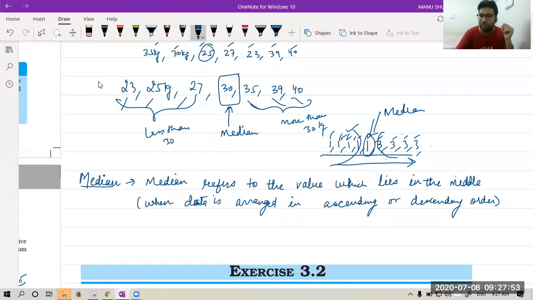Now let me make it different. If I make it like this, 1, 2, 3, 4, 5, 6, 7, 8, 9, 10, 11. Now tell me, what is the mode of this new data? Again, the mode is 1 only because 1 is coming 5 number of times, 3 is coming 4 number of times. So mode is the number which is coming maximum number of times. So 1 is the mode.